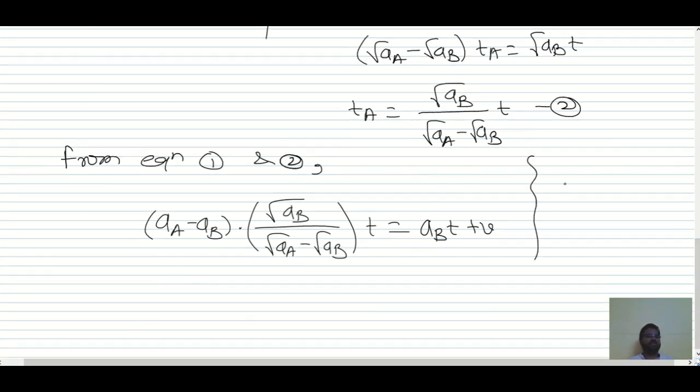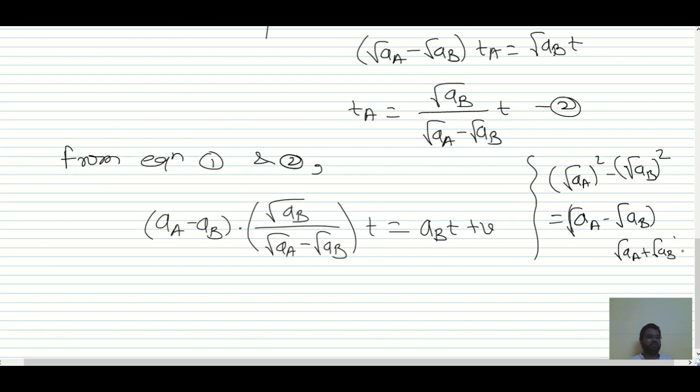We can write this as root AA whole squared minus root AB whole squared, which is nothing but root AA minus root AB times root AA plus root AB, the a squared minus b squared formula.